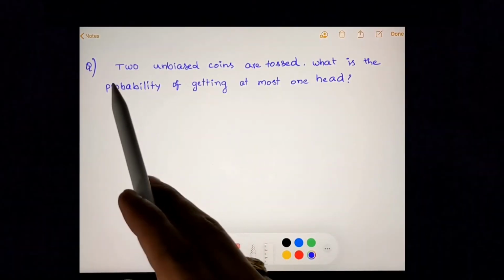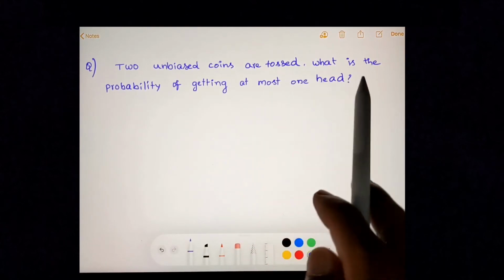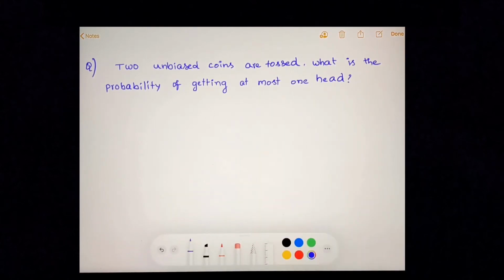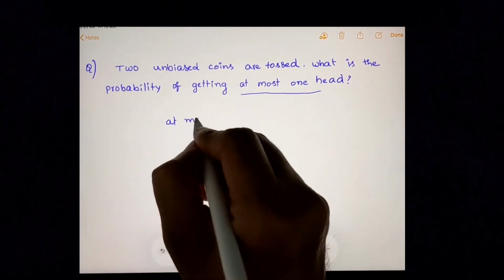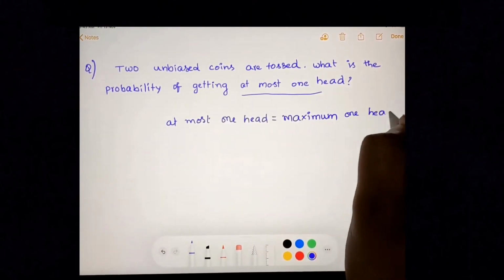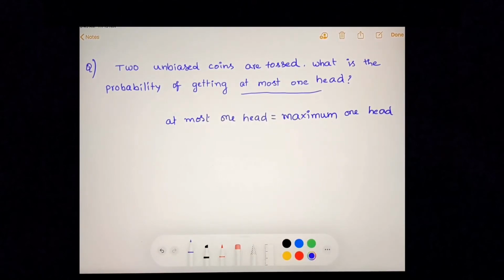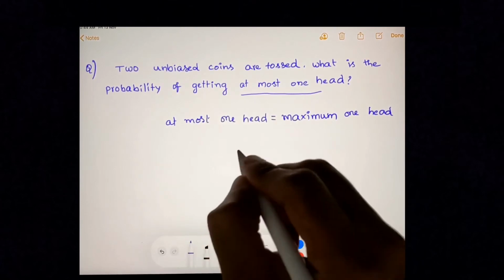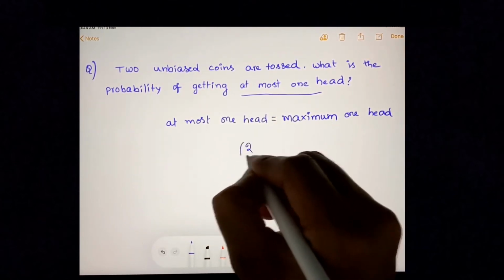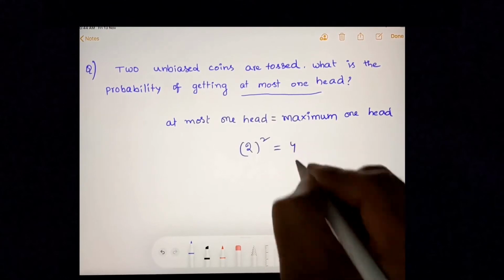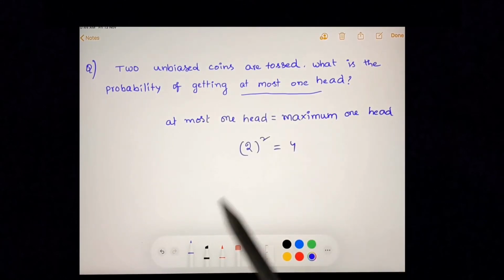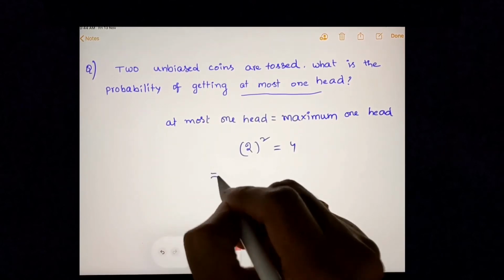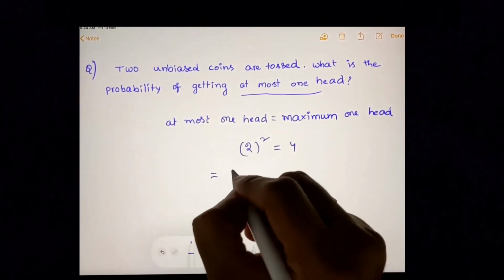Okay, question: 2 unbiased coins are tossed. What is the probability of getting at most 1 head? At most 1 head means maximum 1 head. When we toss 1 coin, all possible outcomes are 2. When we toss 2 coins, all possible outcomes are 2 square, that is 4. Because total possible outcomes are 4, we can list down all the outcomes.